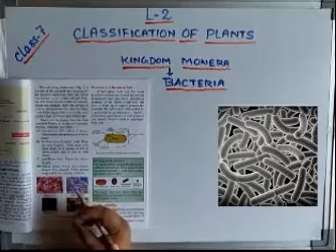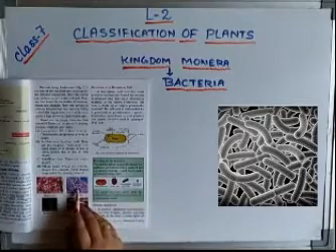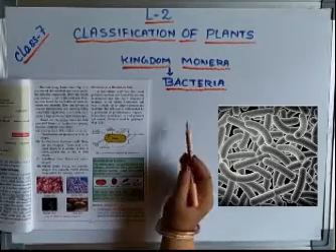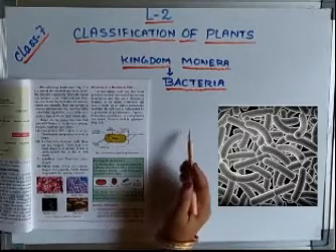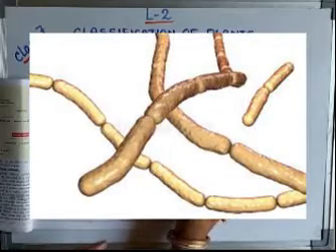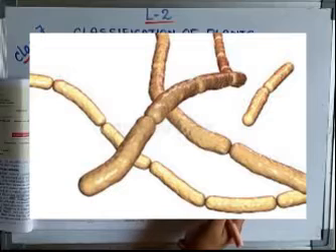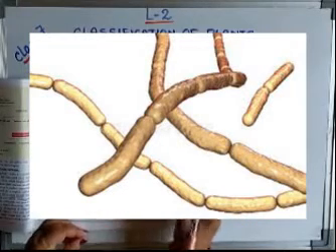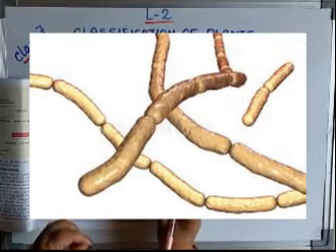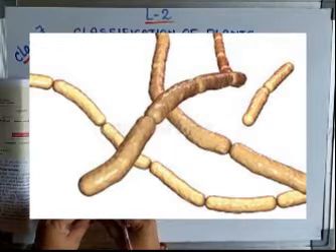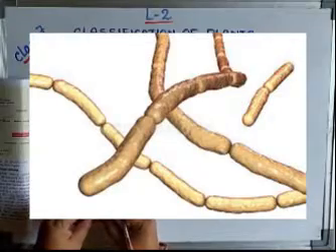Here also you can see, students, the bacilli: some are single, some are in groups, and some form a long chain. How are they forming the chain? One end joins the other end, that means one bacillus is attached to the end of the next bacillus. In this way they form the chain.